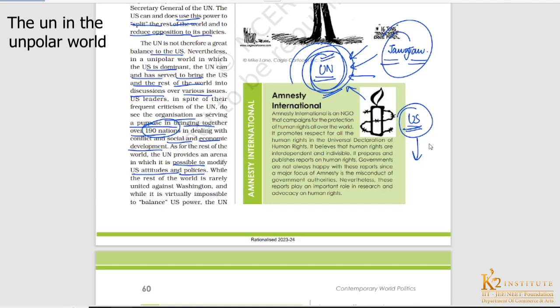At least we have a platform where we can make the US consider the concerns of the rest of the world, right? Well, the rest of the world is really united against Washington, and while it is virtually impossible to balance US power, see, it is not like the entire world is against the United States. No, it is not like that. There are so many countries that support the US when it comes to a particular conflict in the United Nations regarding any decision. There are so many countries that actually back up the US. Okay, so it is never the US versus the entire world. There is always a group of countries that would support the US no matter what.